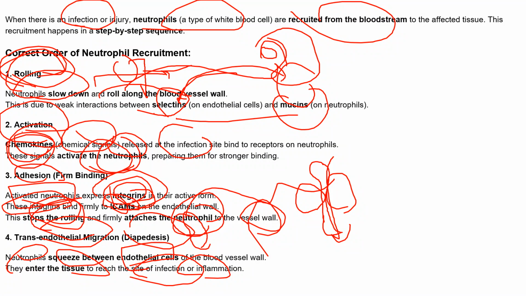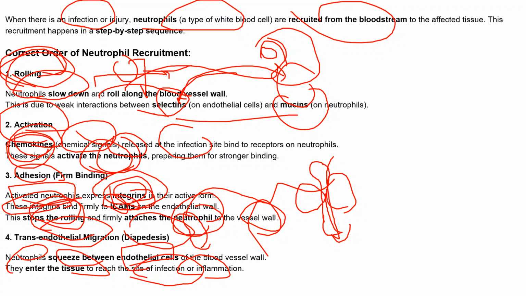Here is the role of chemokines: these signals are released at the infection site and bind to the neutrophils and activate them. After that, there is a firm binding, which we call adhesion. Here the integrin plays a role.